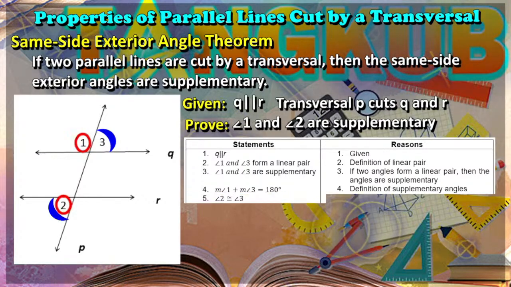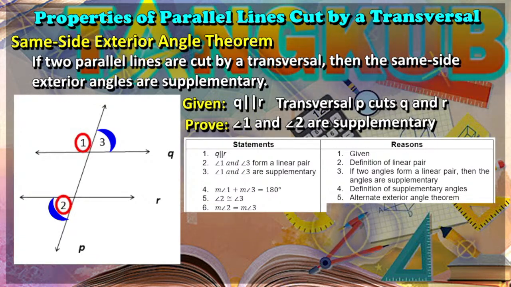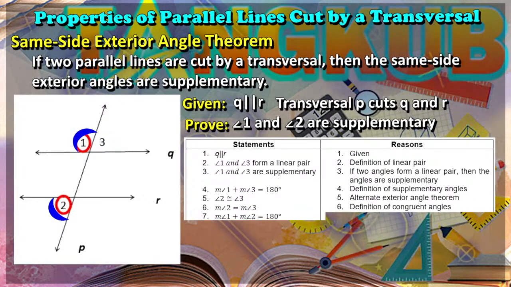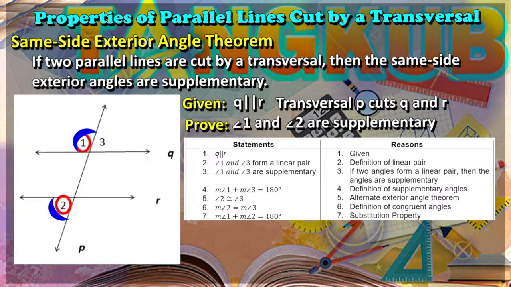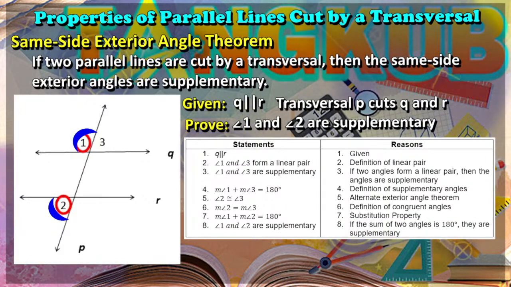Next statement, angle 2 is congruent to angle 3. Reason: alternate exterior angle theorem. So it follows that measure of angle 2 is equal to the measure of angle 3. Reason: definition of congruent angles. Next statement, measure of angle 1 plus measure of angle 2 is equal to 180 degrees. Reason: substitution property. So therefore, angle 1 and angle 2 are supplementary. Reason: if the sum of two angles is 180 degrees, then they are supplementary.